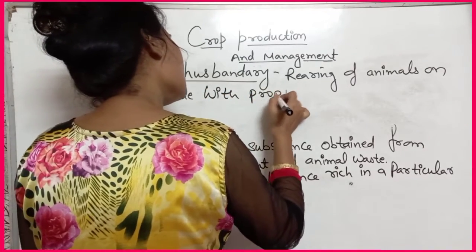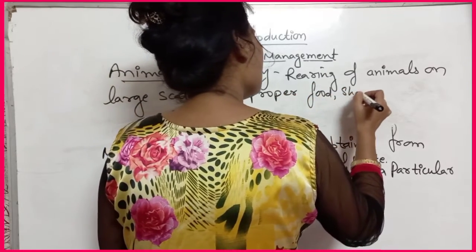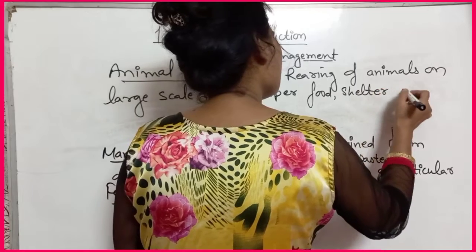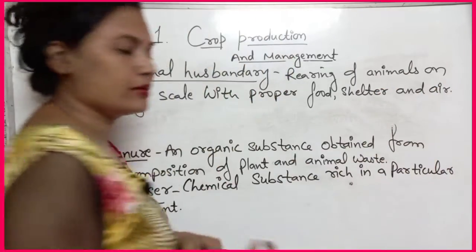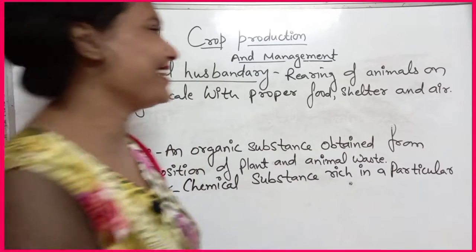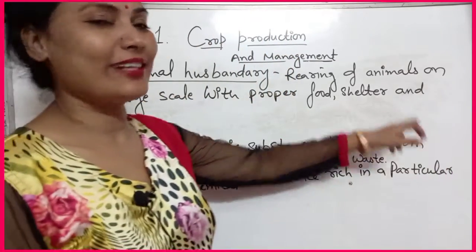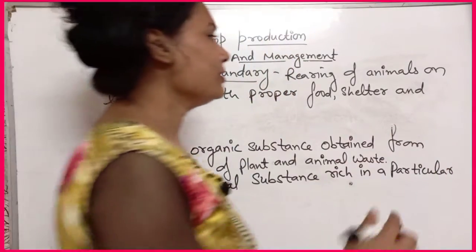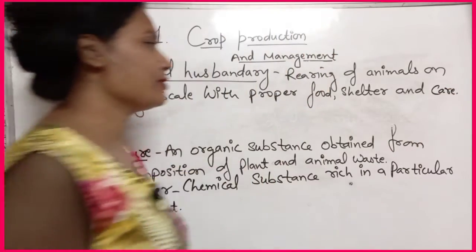We will provide care to the animal. So that is animal husbandry.